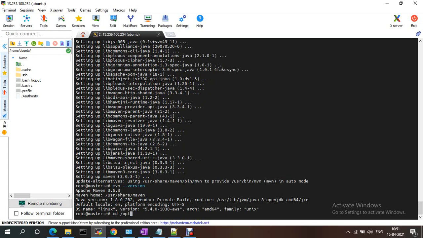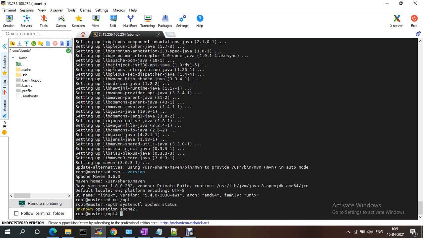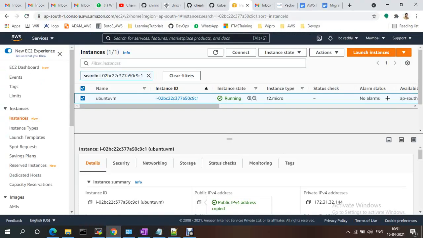Same like, I wanted to install Apache 2. Let me download Apache 2 on this one. Currently there is no Apache running on this instance. Let me check systemctl apache2 status. Currently Apache is not installed on this one. Okay, let me install Apache 2.